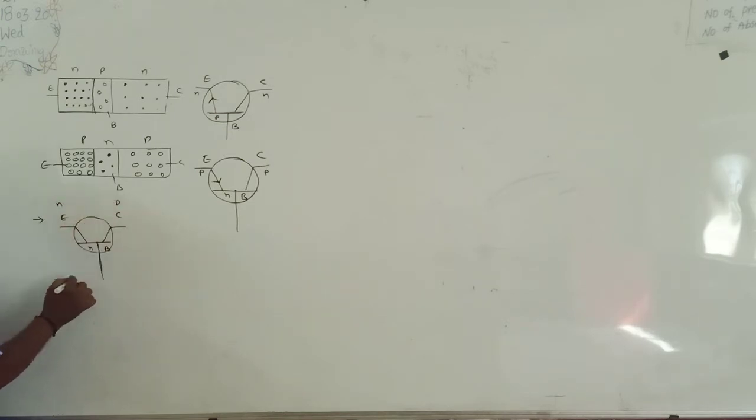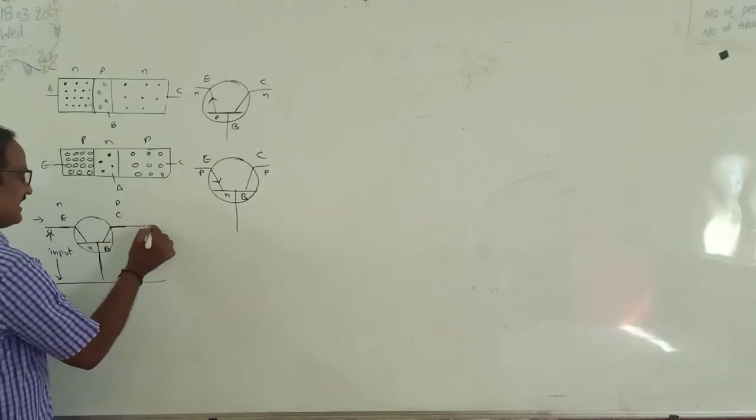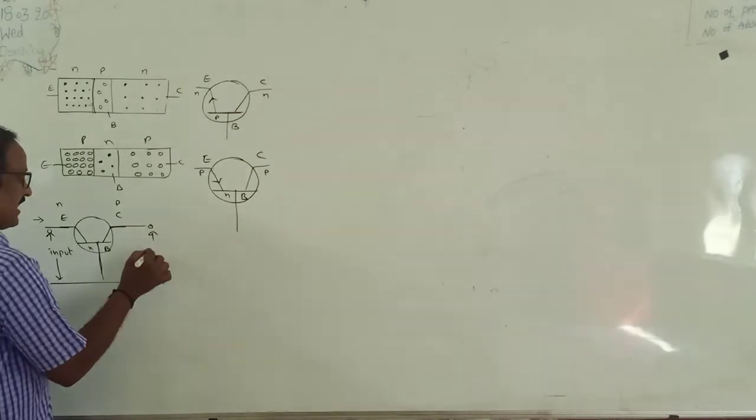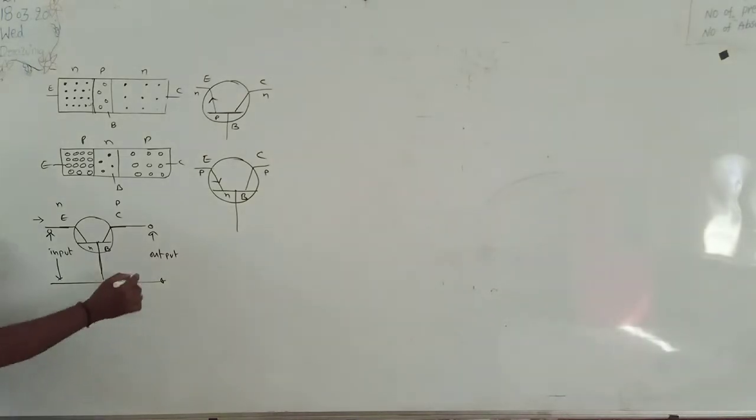Between base and emitter we apply the input signal, and between collector and base the output is taken. This is called an NPN transistor in common base configuration.